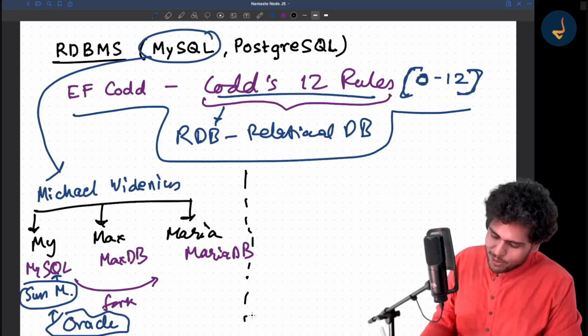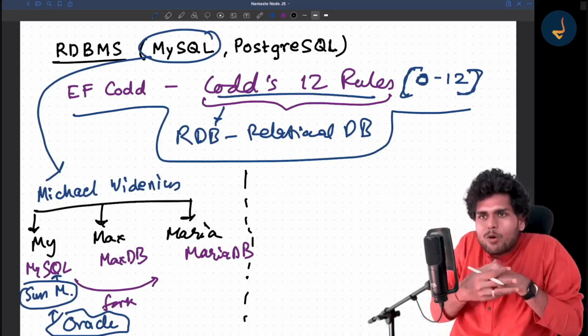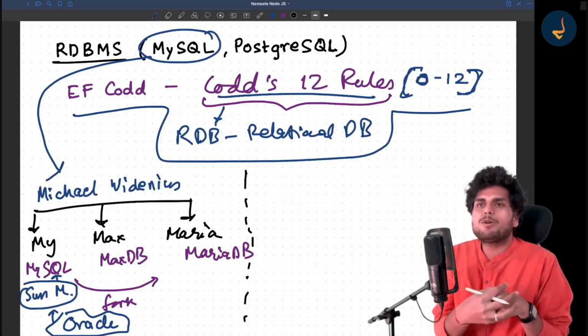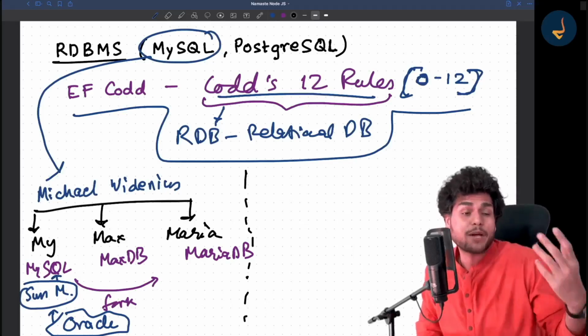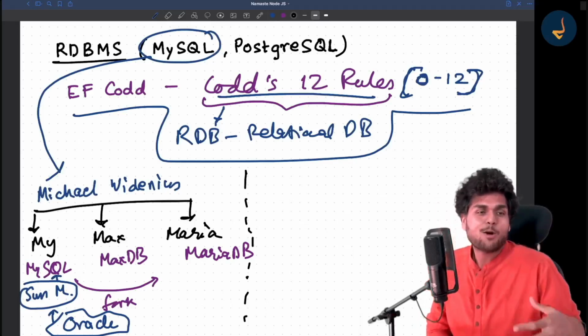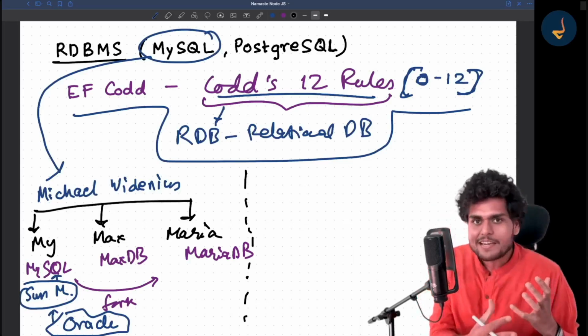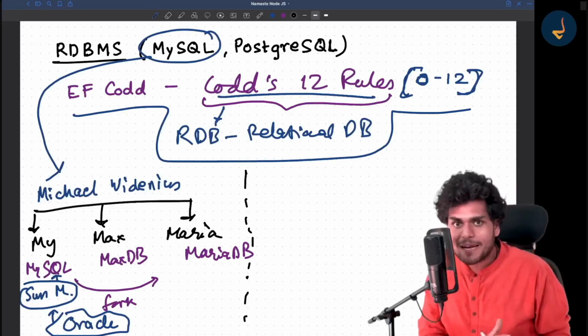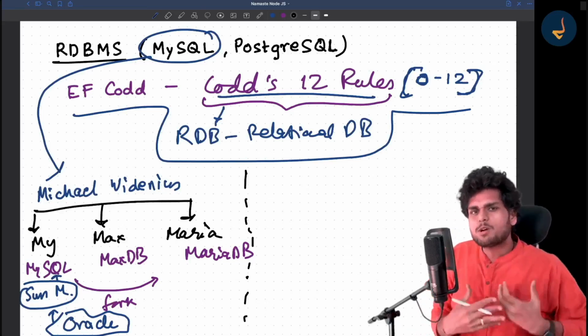Because when you know the history, when you know how it evolved, you get more attached to things, right? I don't know. If I'm working on something, I want to know how it was created, when it was created, who created it, who was that brilliant mind who created all these things, what happens inside these things, what happens inside MySQL, how MySQL is written. All these things come out of curiosity.